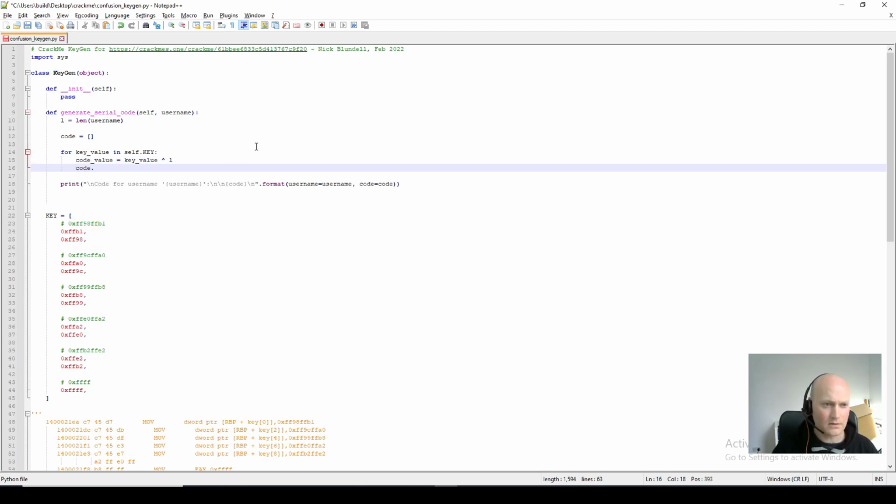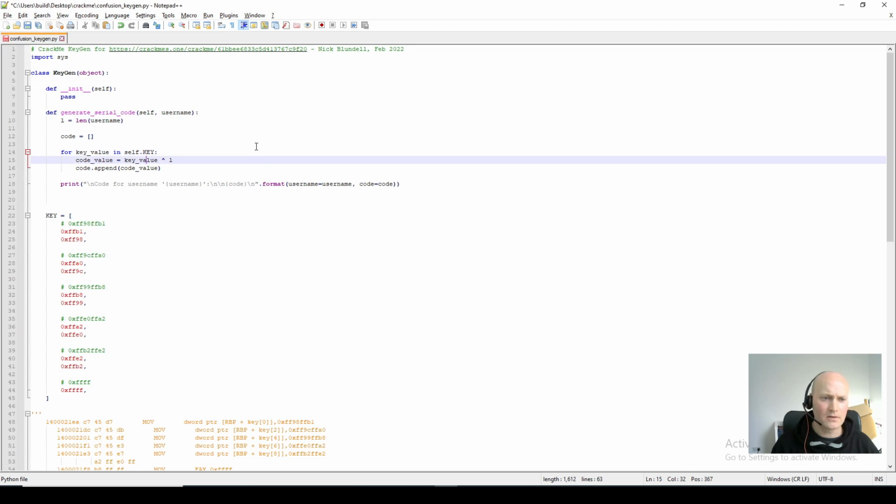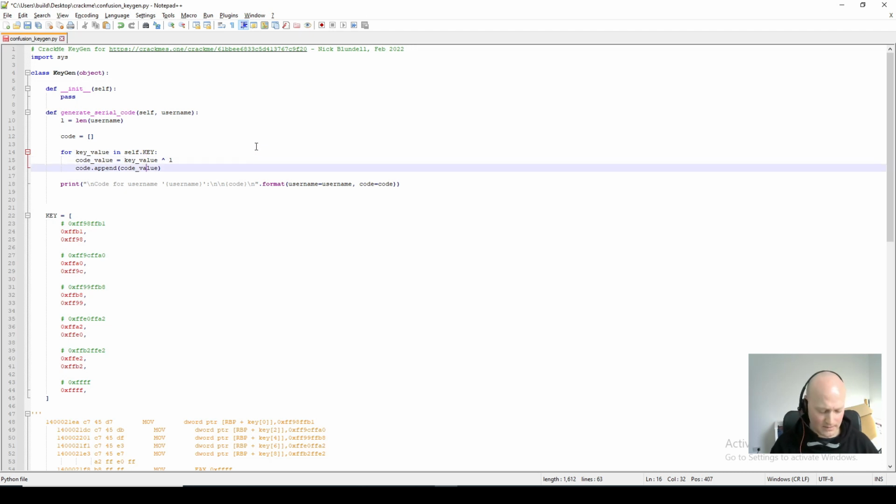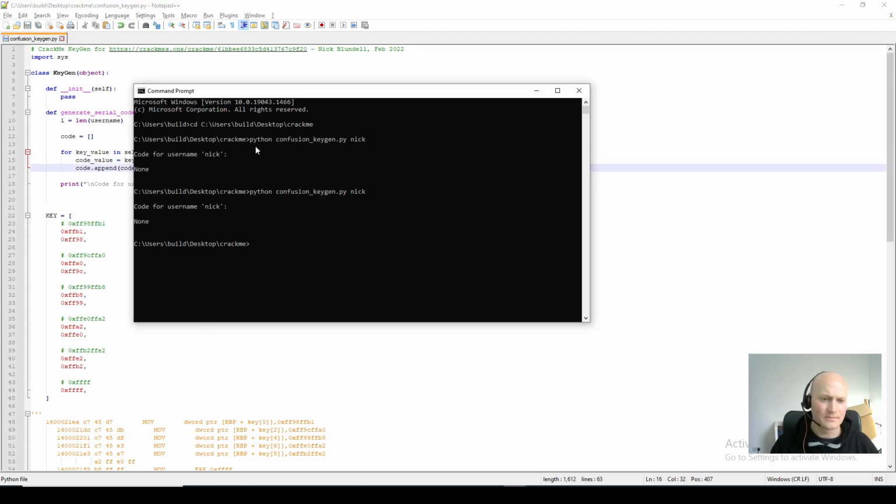So code.append code value, and that should give us our code. So let's just try running that, see if I've made any mistakes.